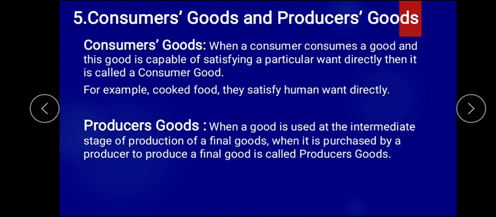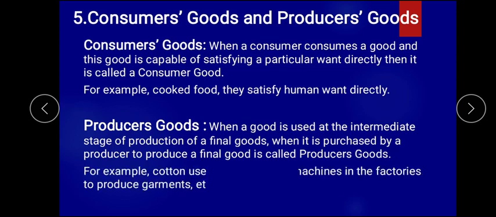Producer goods are those goods which are at the intermediate stage. Intermediate means at a middle stage of production. It is not a final good, or suppose it can be a final good, but that can be again used by another producer for converting into different goods. For example, suppose cotton is there, from cotton we made cloth. That cloth is used by different textile factories, and then that cloth is converted into different garments.